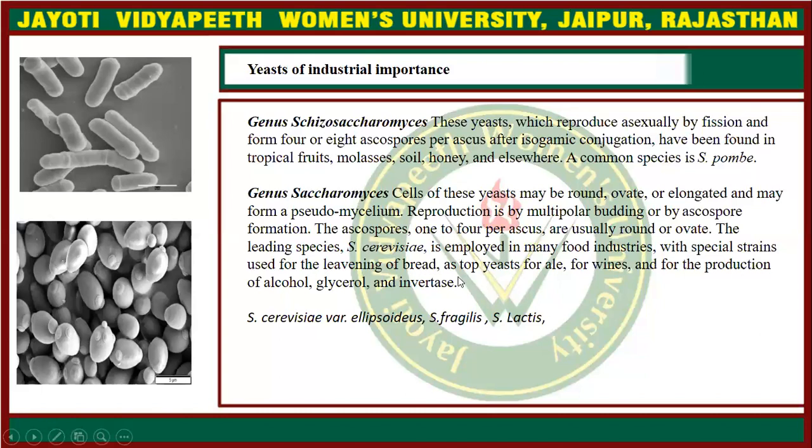Some of these species are involved in the production of different food products, such as top yeast and ale yeast, which are used for the production of wines, alcohols, glycerol, and different bread products. The species of this genus include Saccharomyces cerevisiae, Saccharomyces ellipsoideus, Saccharomyces fragilis, and Saccharomyces lactis.